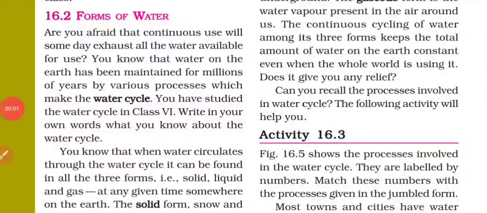Hello everyone, in this video we will learn about forms of water. As we all know, in nature water is available in all three forms, that means solid, liquid and gas. And the water has been maintained for millions of years by various processes which make the water cycle. That means in the water cycle various processes are there by which the rotation of this water is maintained.